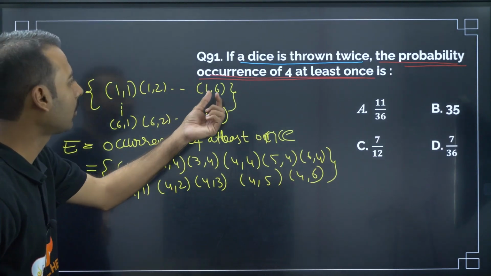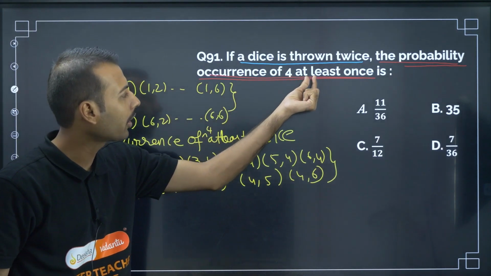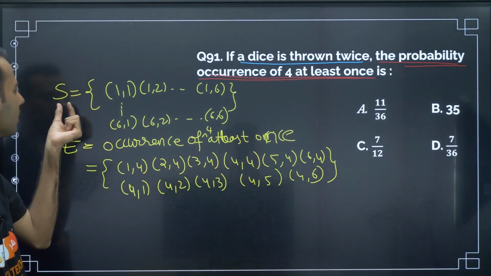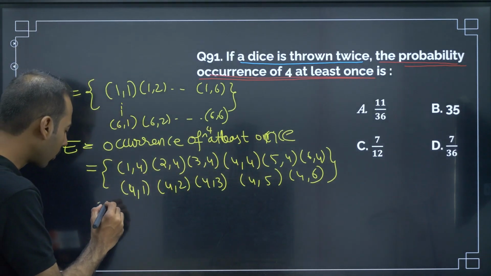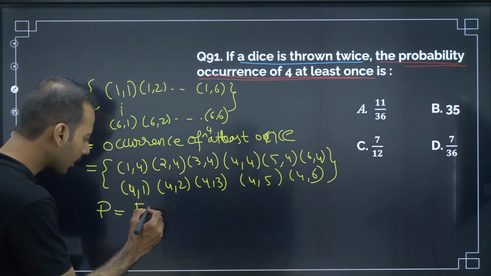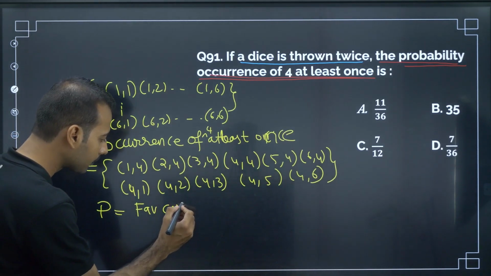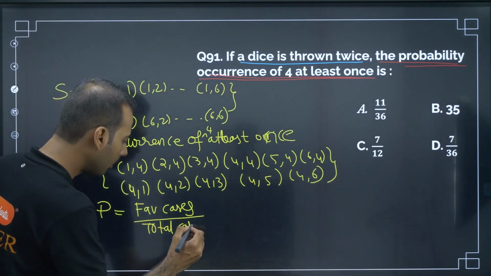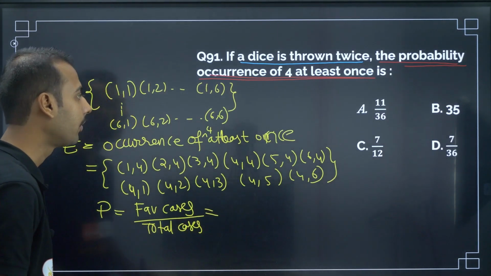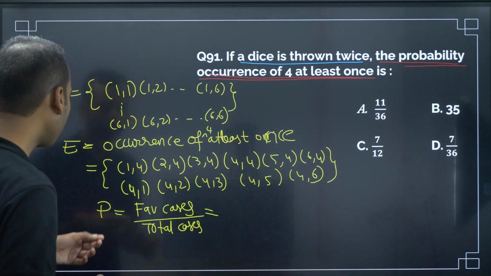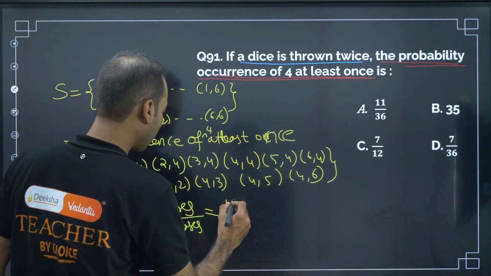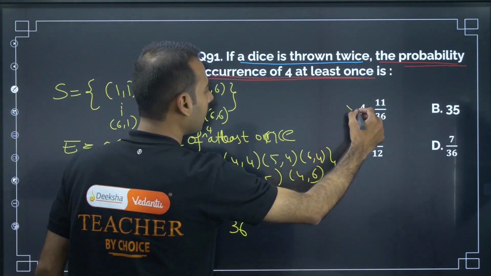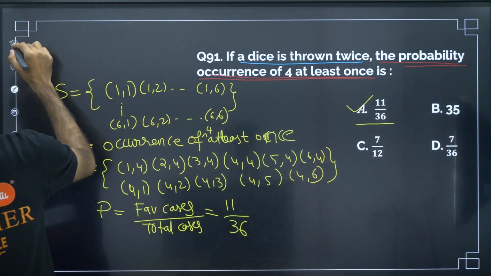Now what is the question? The probability of occurrence of 4 at least once. So at least once, this is the event, this is the sample space. Now probability is equal to favorable cases by total cases. How many cases are possible? How many favorable cases? Favorable, if I count, favorable is 11, total is 36. So is there any option like this? 11 by 36 is the answer. Moving on to next question.